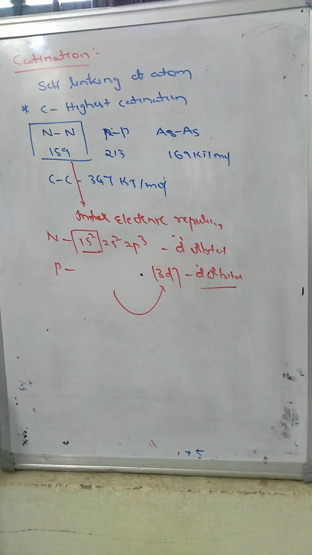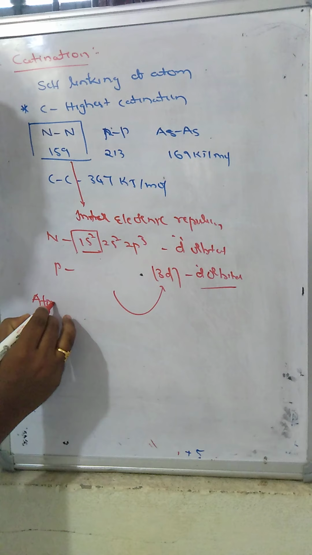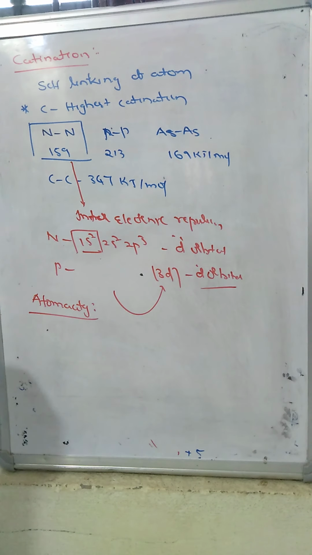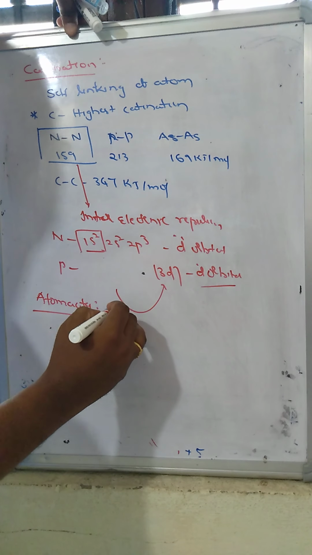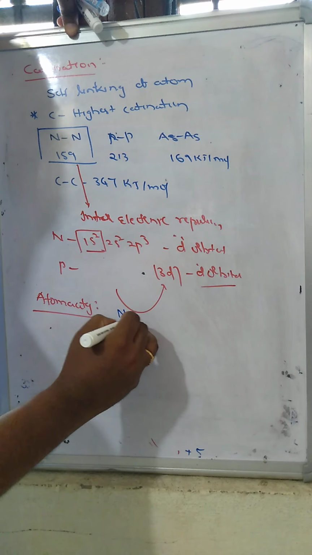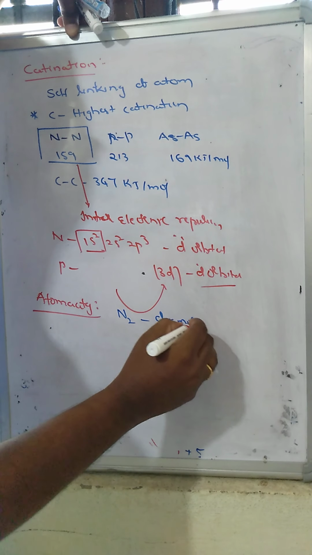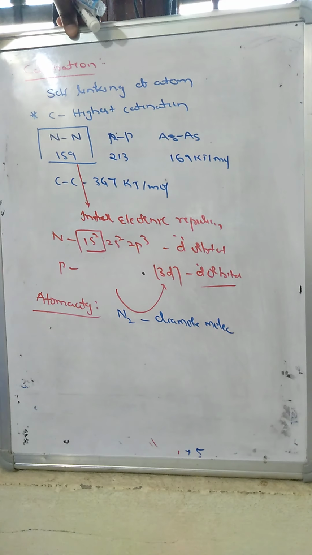Next property is atomicity. Atomicity means the number of atoms present in a molecule at room temperature. Nitrogen exists as a diatomic molecule at room temperature, so the atomicity is 2.